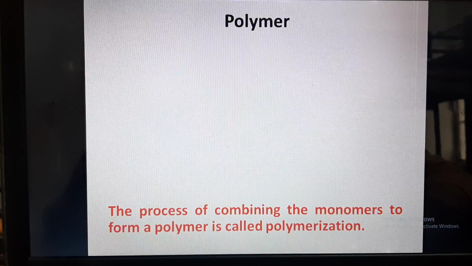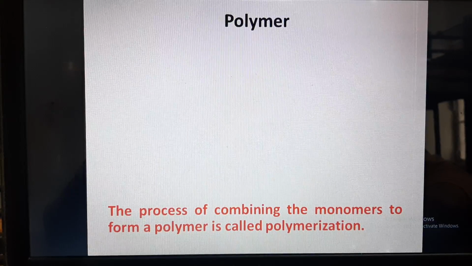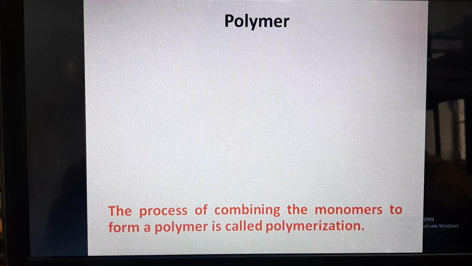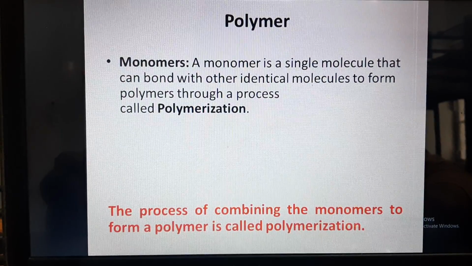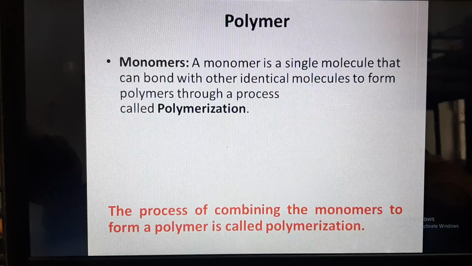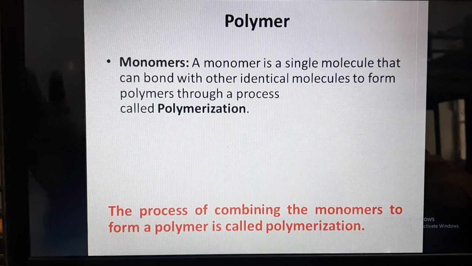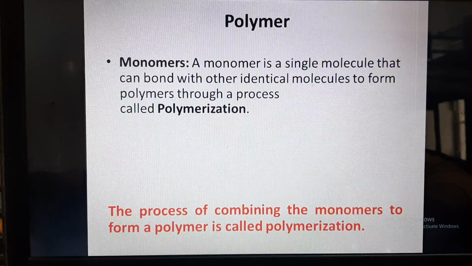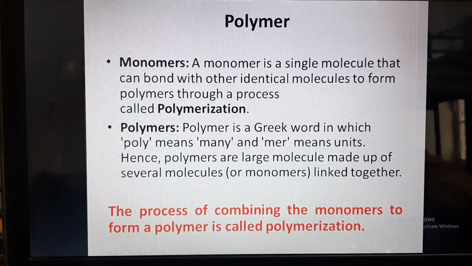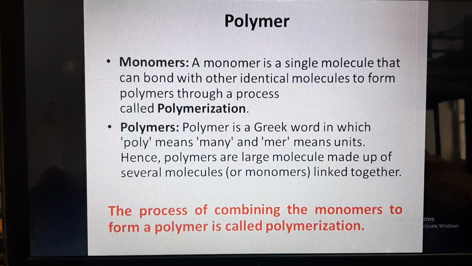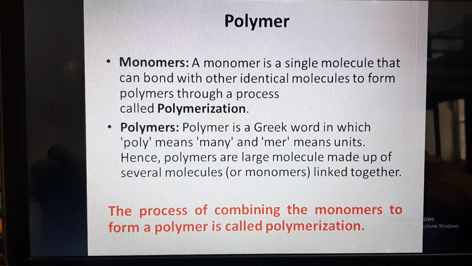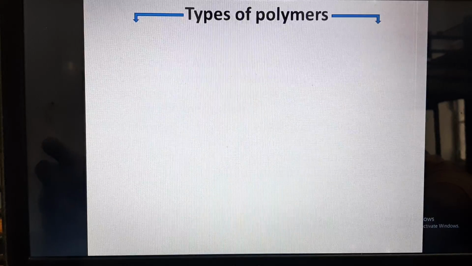The process of combining the monomers to form a polymer is called polymerization. That means the process of making a polymer from monomers is called polymerization. Monomers are the single molecules that can bond with other identical molecules to form polymers through a process which is called polymerization. And polymer is a Greek word which comes from poly meaning many and mer meaning units. Hence polymers are large molecules which are made up of several molecules linked together. This we have discussed earlier also.